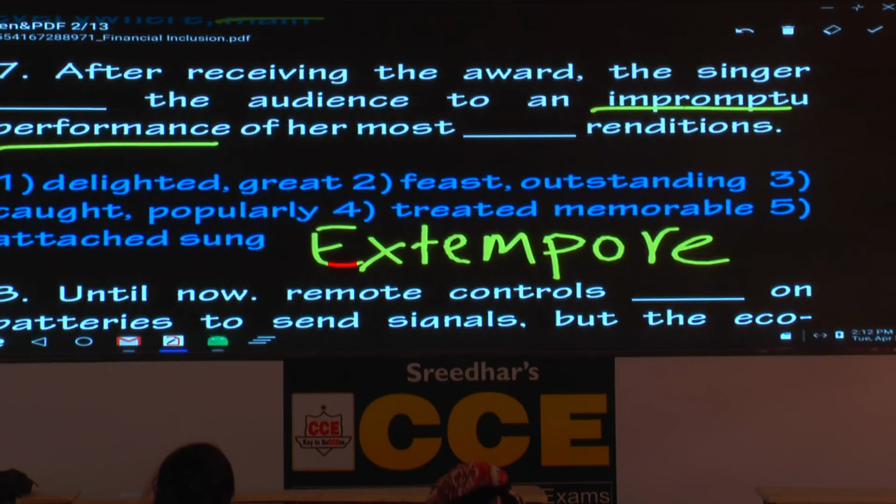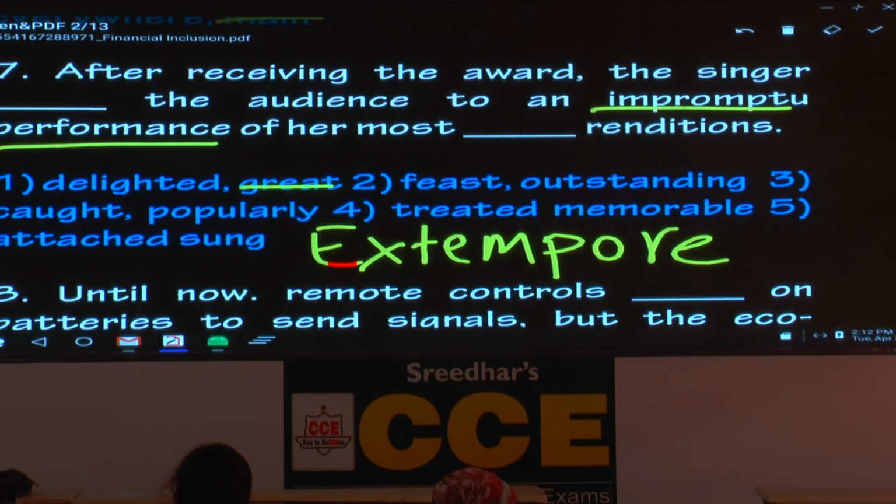The audience to an impromptu performance of her most great renditions. Is it right? So please mark it wrong. Mark it wrong based on what? The second word, great. After receiving the award, the singer, here the verb should be in present or past. Are you guys attentive? Yes, sir. It should be in present or past.